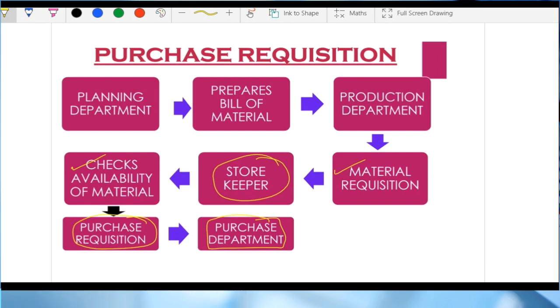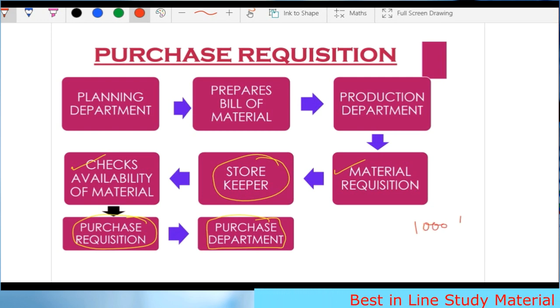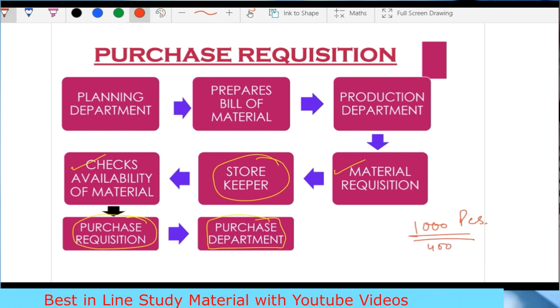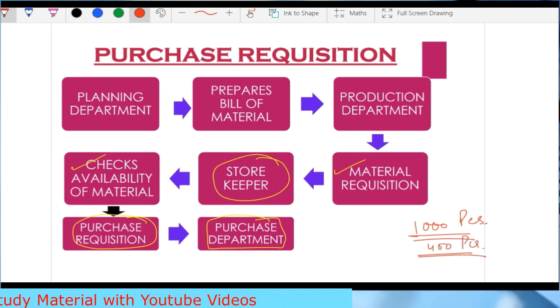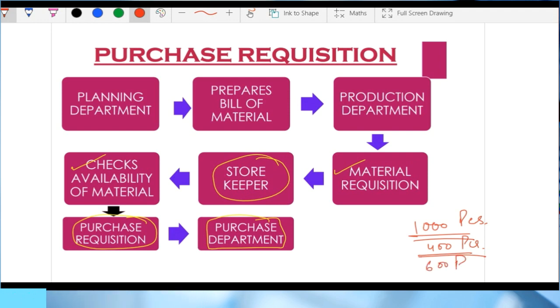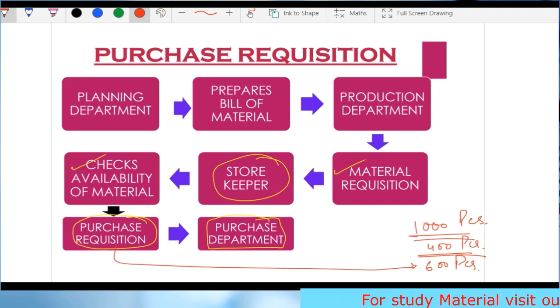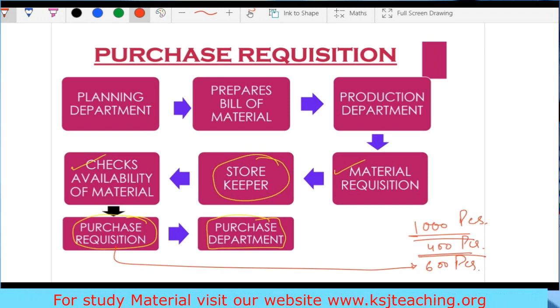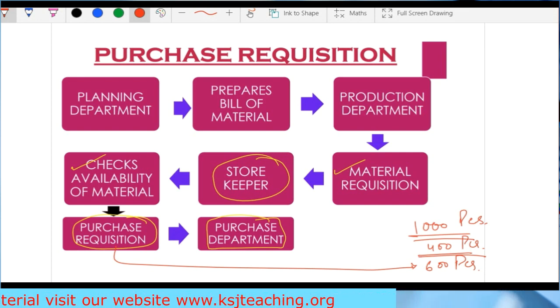saying that this is the requirement of the production department. Say the production department says, I need 1000 pieces of the raw material. The storekeeper will say, I have only 400 pieces, so he will raise the purchase requisition for 600 pieces. That 600 more pieces are required. He will send it to the purchase department. See, that is why in the big factories, if you have seen, all these departments are divided for this purpose only, right? They have to check.